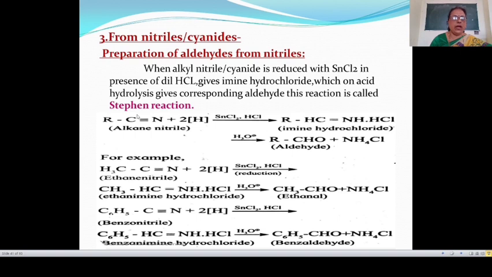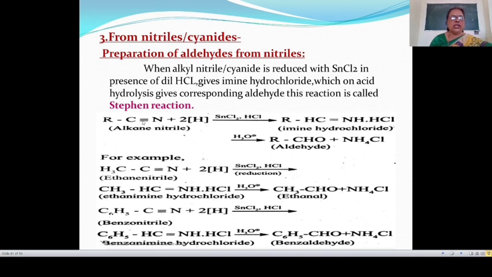Let's see an example. First, we will see the general reaction. In this general reaction, this is an alkane nitrile or alkyl nitrile, also known as alkyl cyanide, reduced with SnCl2 and dilute HCl. First, SnCl2 and dilute HCl react with each other to give nascent hydrogen, and this nascent hydrogen reduces the alkyl nitrile or alkyl cyanide. Here reduction means addition of hydrogen.